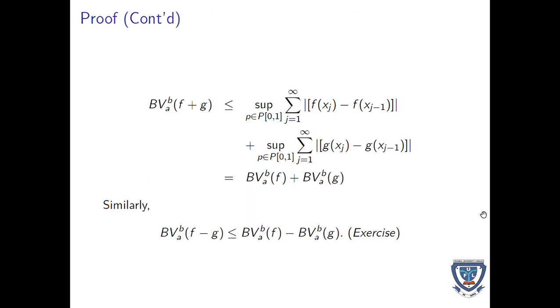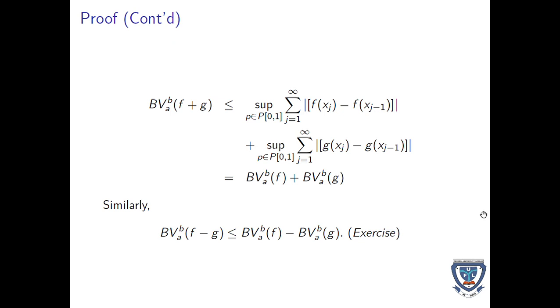And when you continue, that will give us the supremum of the summation. The summation will go in and it will become the summation of f of x_j minus f of x_{j-1}, plus the supremum of the summation of g of x_j minus g of x_{j-1}. And that will give us the bounded variation of f plus the bounded variation of g.